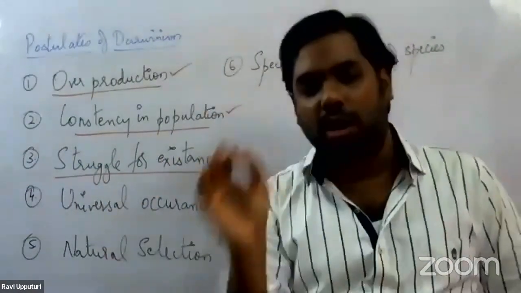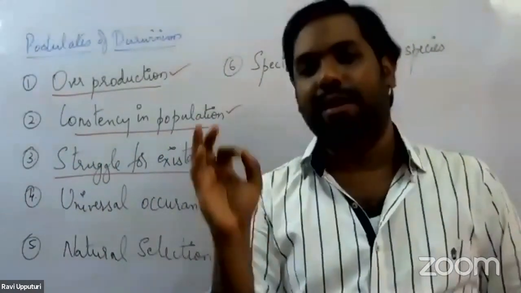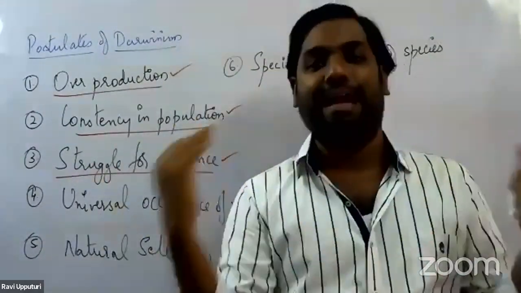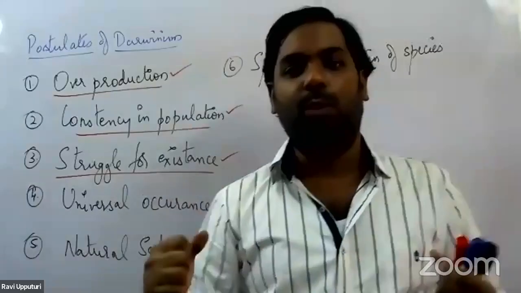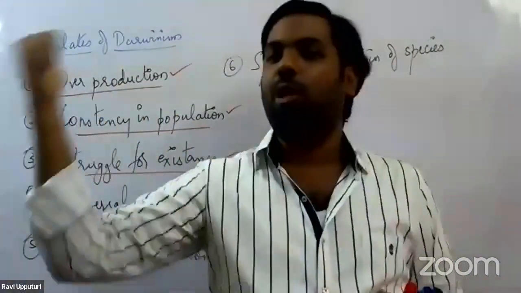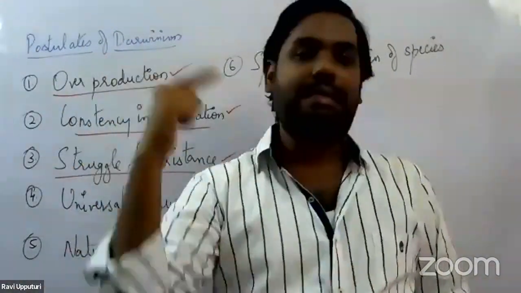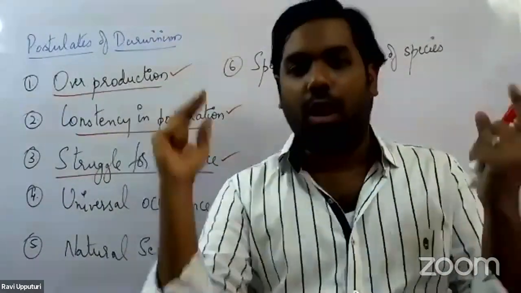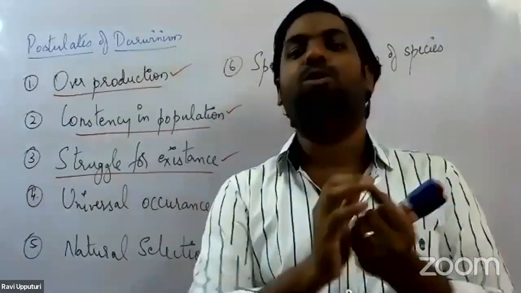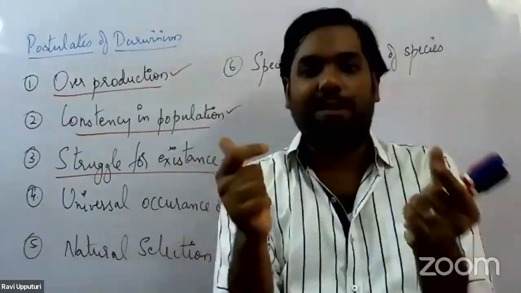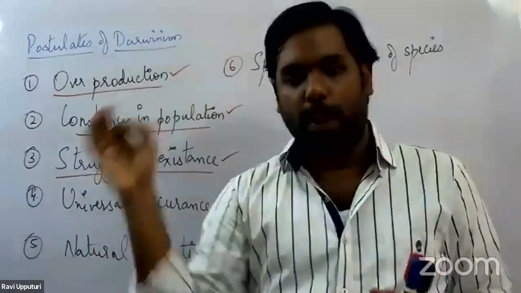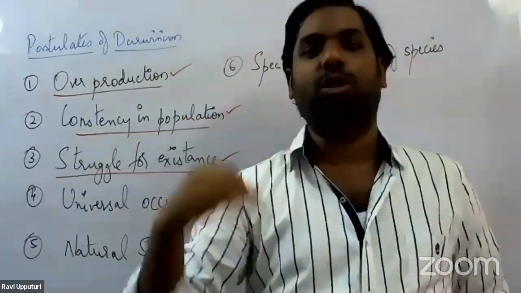So any organism living on this planet Earth should undergo some sort of struggle for existence: struggle with regards to food, shelter, and their mate also. The organism which is able to survive that sort of competition or struggle alone will survive, whereas the other organisms would usually die.